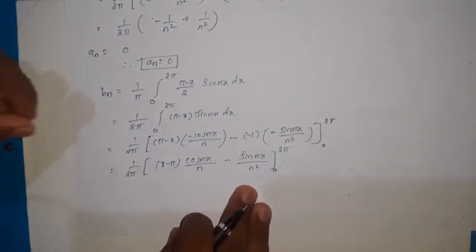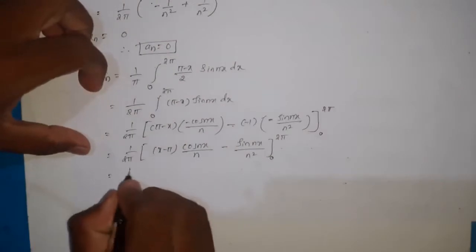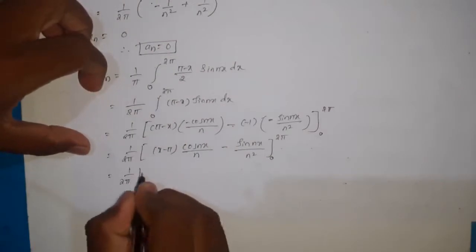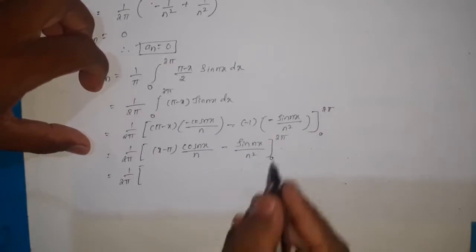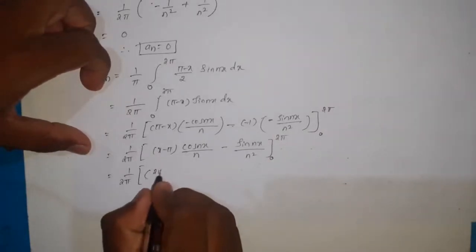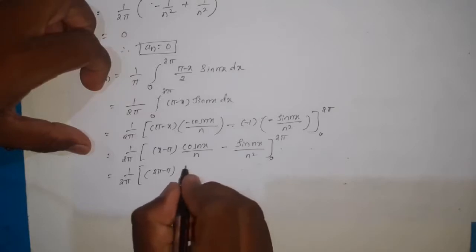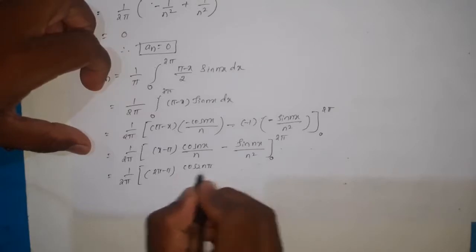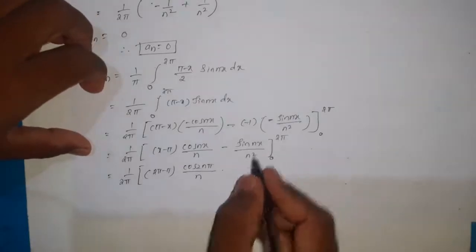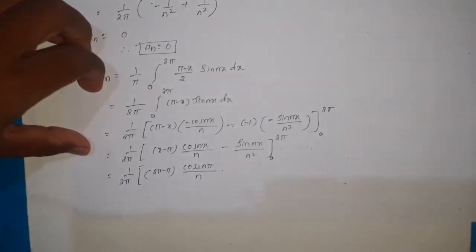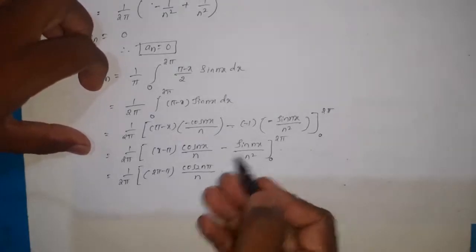Now 1 by 2π. Put the upper limit. The upper limit is 2π, so here (2π − π) cos 2nπ divided by n, and for this 2π, sin 2nπ is 0, so that becomes 0.